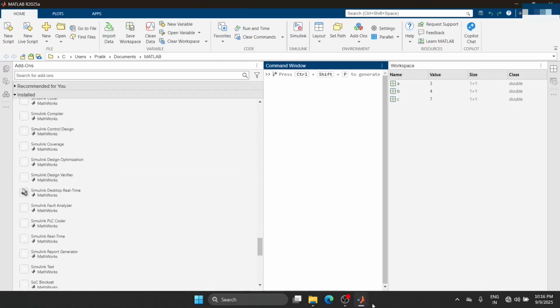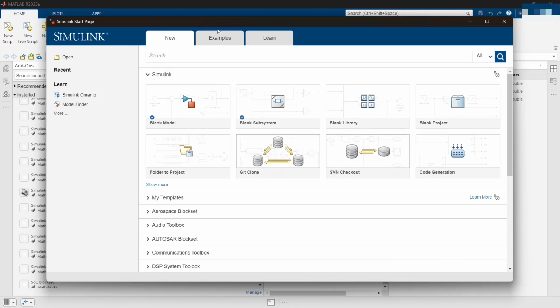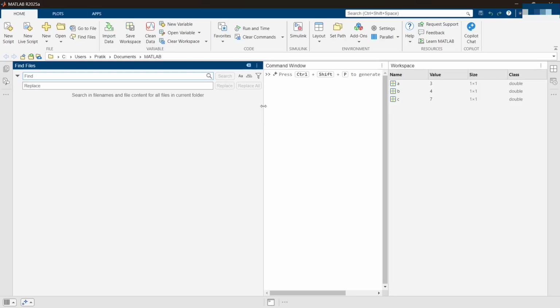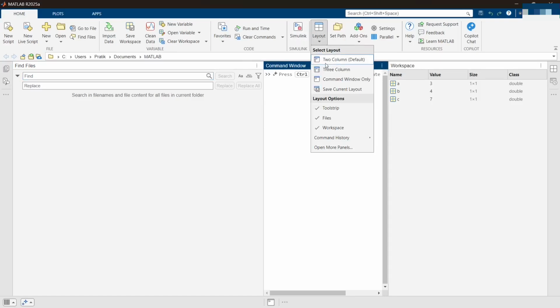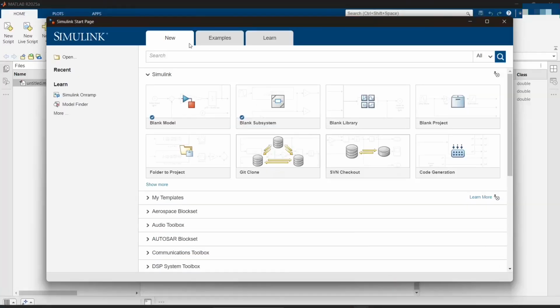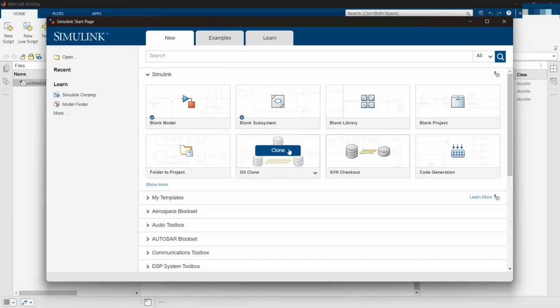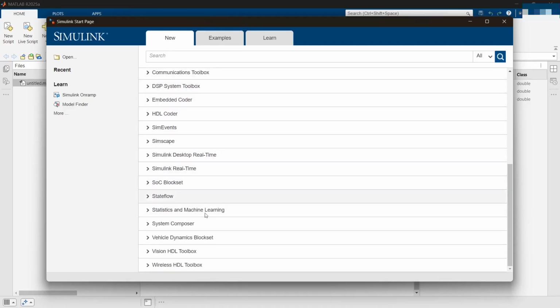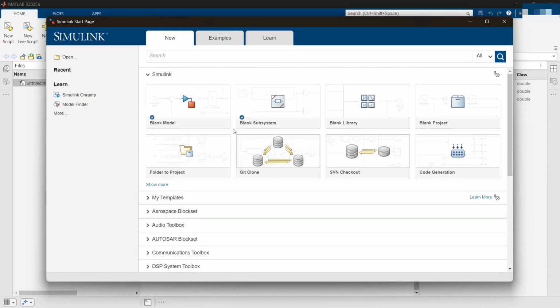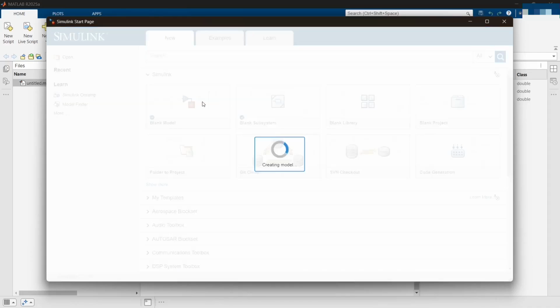Okay, now switching back to Simulink. Once you click on the Simulink option, this gets opened. So this block gets opened up. Now in this block, you have a lot of other options here down. In order to use that, we'll be using certain toolbox options, which I will show you all inside. Currently, we'll start with a blank model. Okay, I'll click on create a blank model. It is creating a blank model.